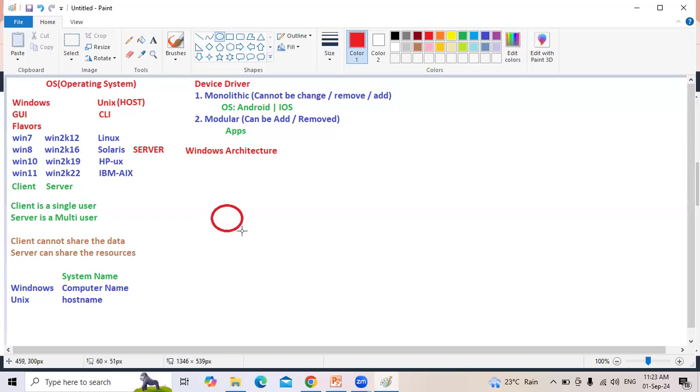So there is hardware. Laptop is hardware, desktop is hardware. On top of the hardware, they are going to install the operating system. That is called the kernel.